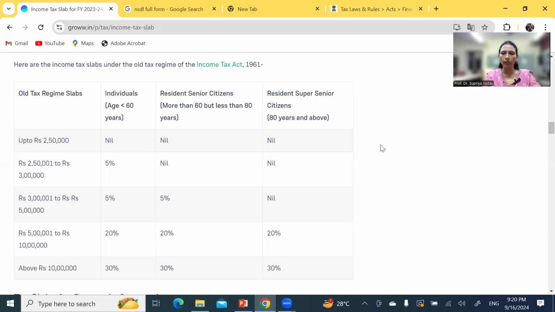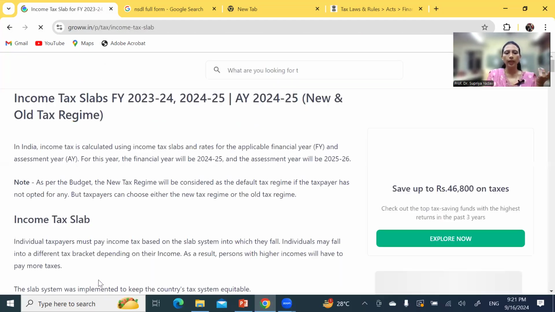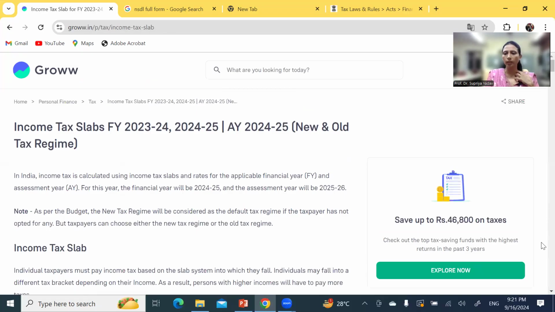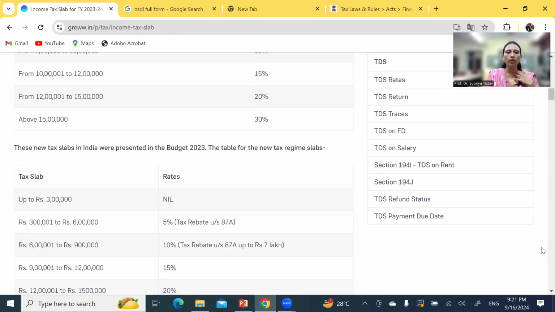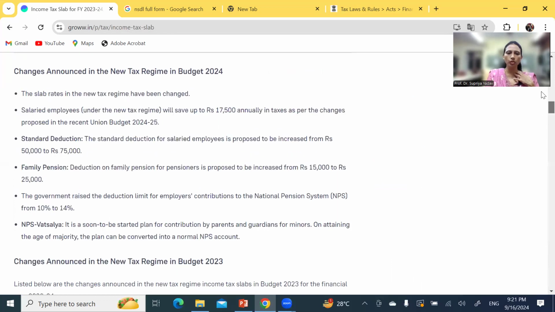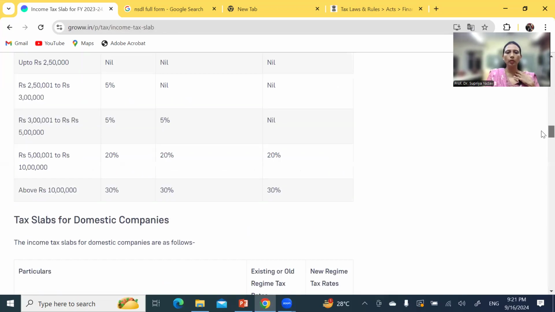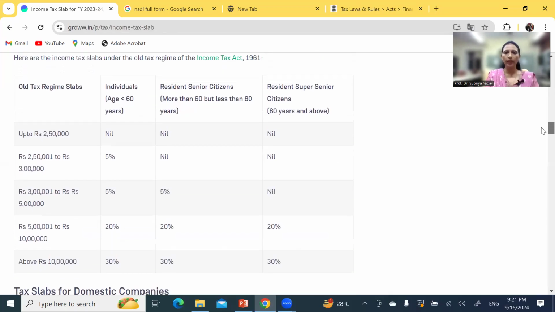You have to type it particularly, because every year the rates change. I typed tax rate, income tax slabs for financial year 23-24, and clicked any one of the results. You get this website and you will find the rates as per the new tax regime, and also as per the old tax regime.